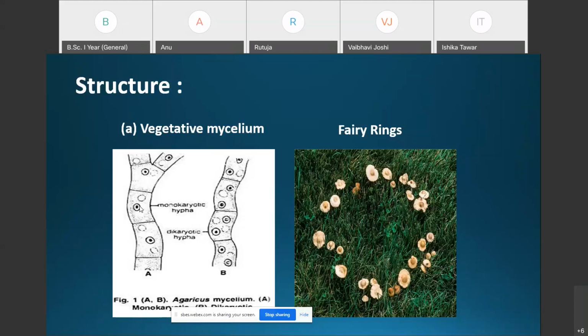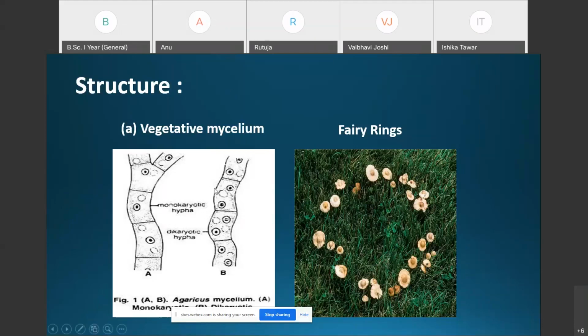If the basidiospore is negative strained, it will give rise to the negative strained primary mycelium. The primary mycelium is short lived, and it soon gets transformed into the dikaryotic secondary mycelium.